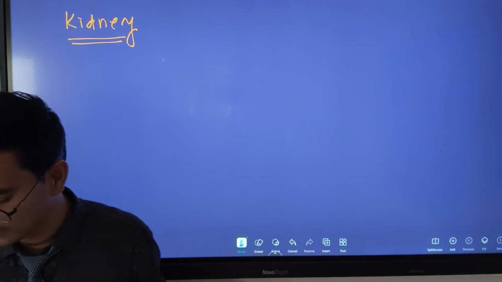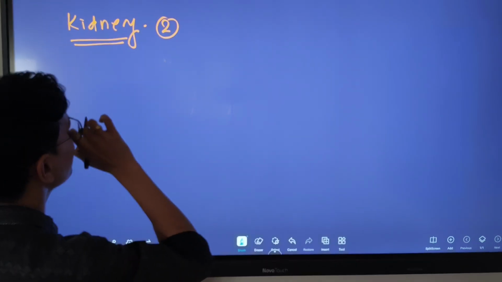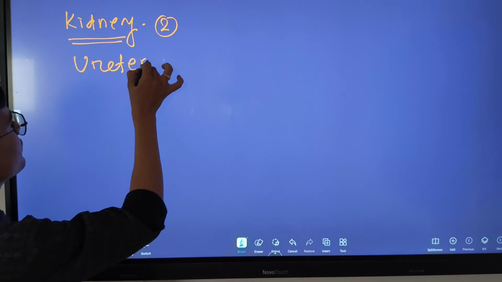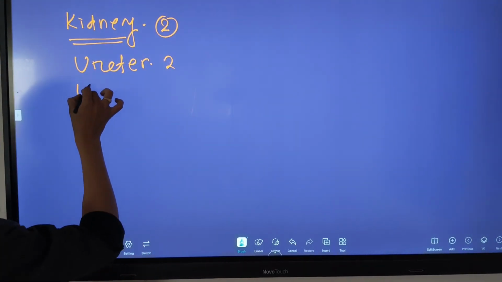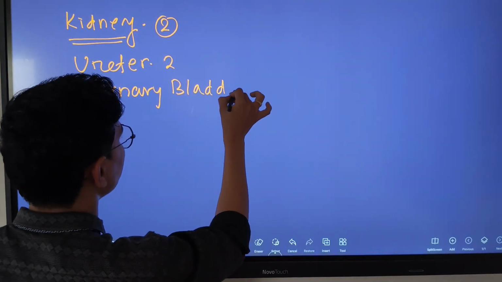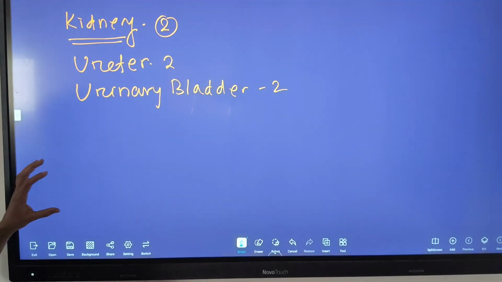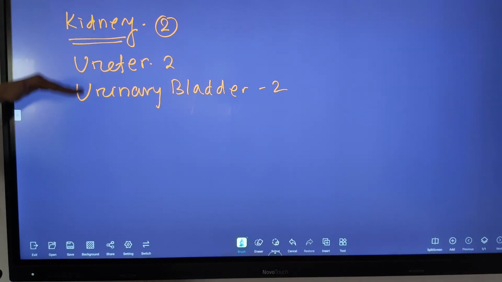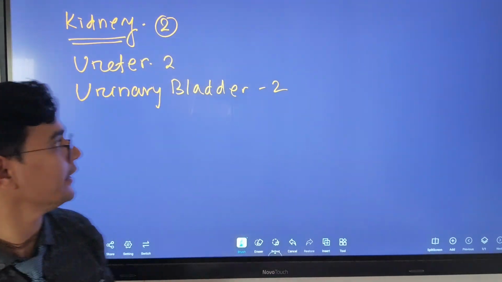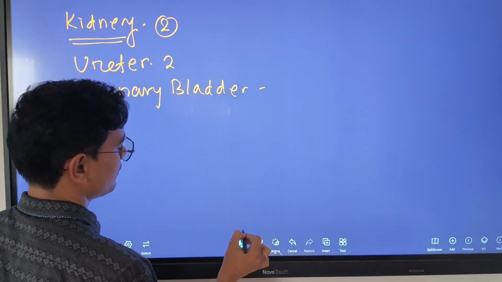The human excretory system consists of a pair of kidneys, a pair of ureters, and a urinary bladder. Sorry, the urinary bladder is only one.